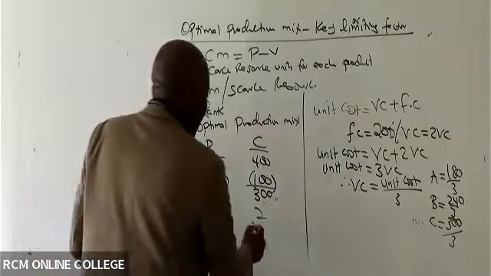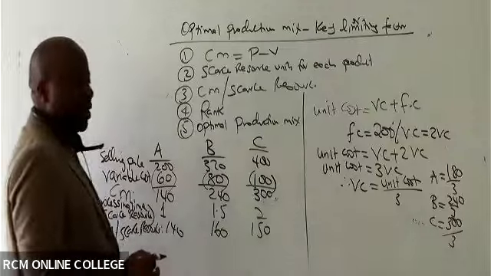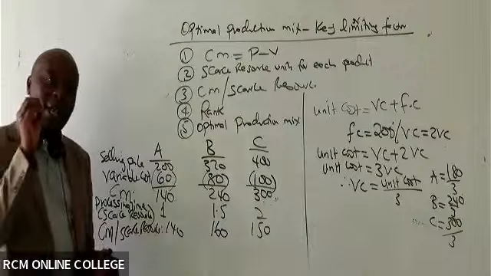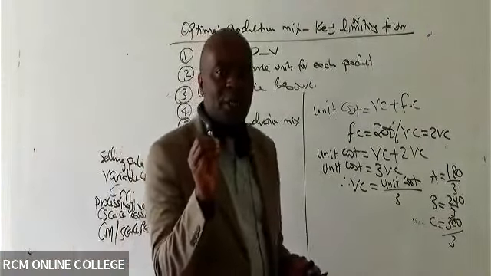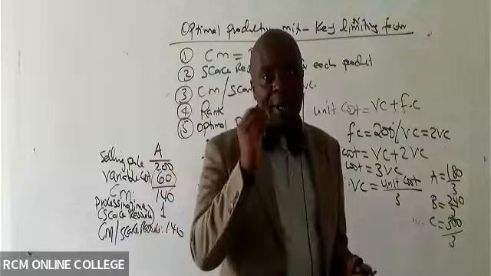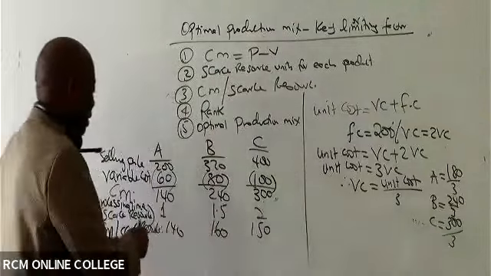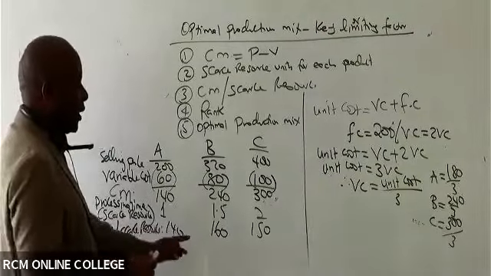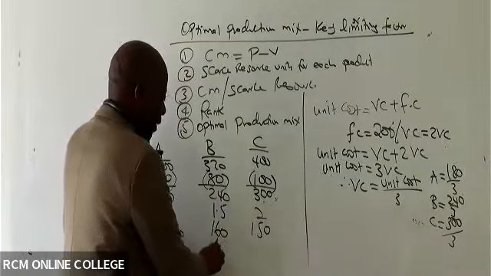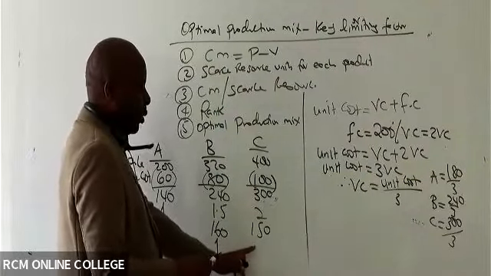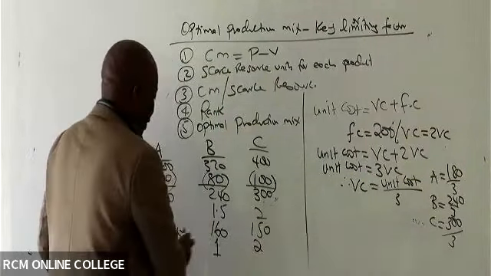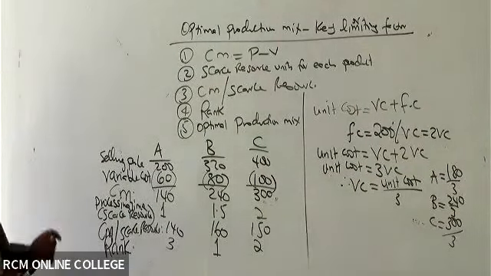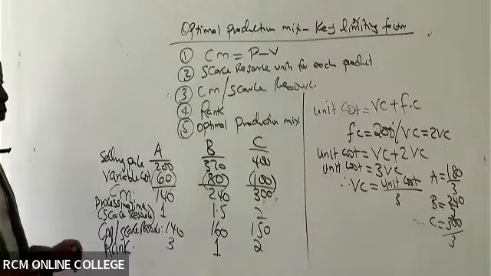150. After that, ladies and gentlemen, now we shall do the most honorable thing, which is to rank the products. Remember, the higher the CM per scarce resource, the more profitable, the better the product is. So go ahead and rank. Don't rank from the last. The very best in this case is product what? Here, somebody. So this takes up number 1. This takes up number 2. This takes up number 3. Thank you so much. So now we have our ranks done very well.